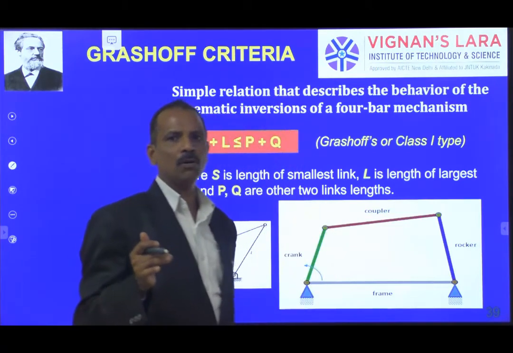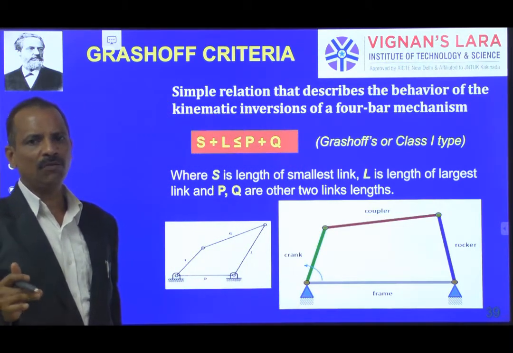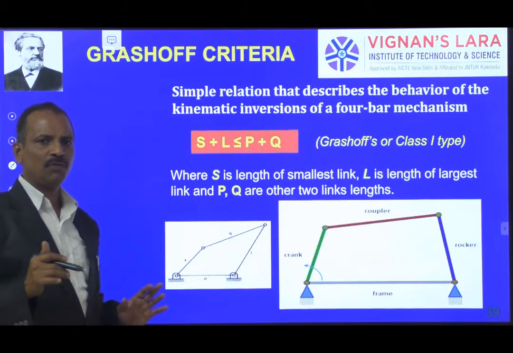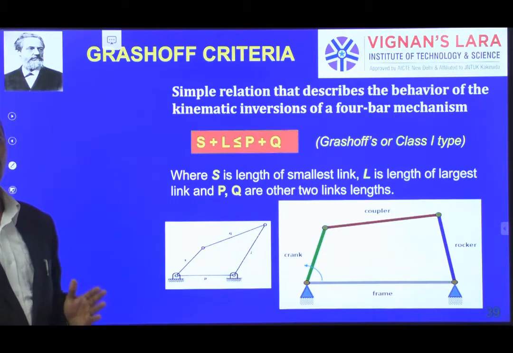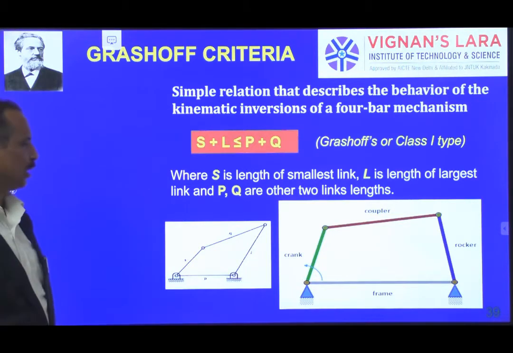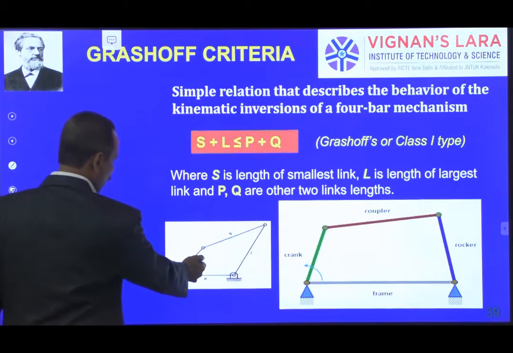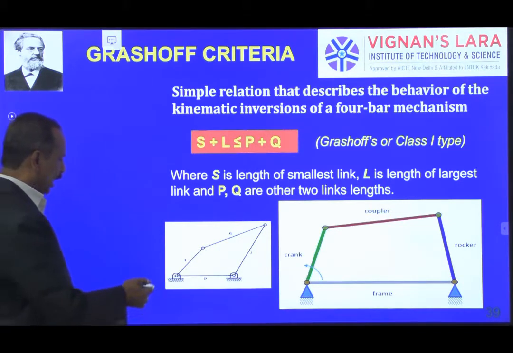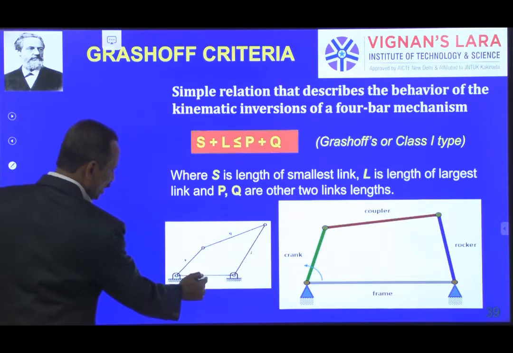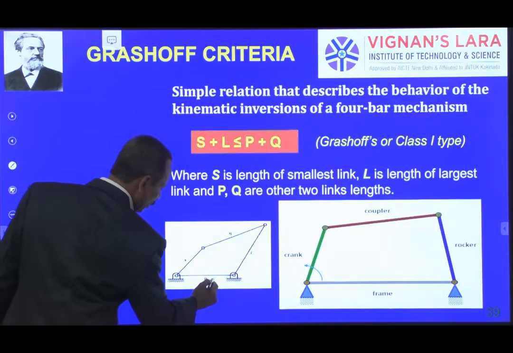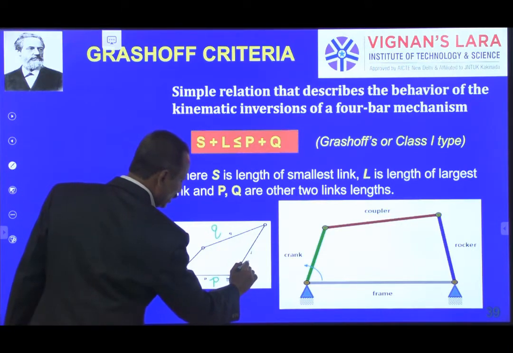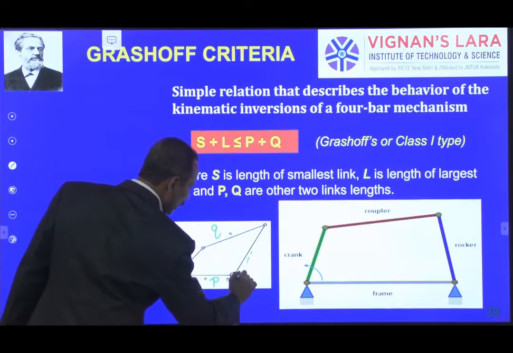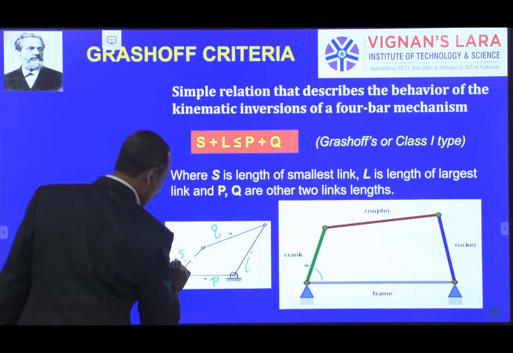So if you take a 4-bar chain, the lengths of the links are different. We can distinguish one smallest link, one largest link, and two more links that are intermediate between smallest and largest. You can take this mechanism shown here: this link is written as P, this link is Q, this is called L and this is called S.